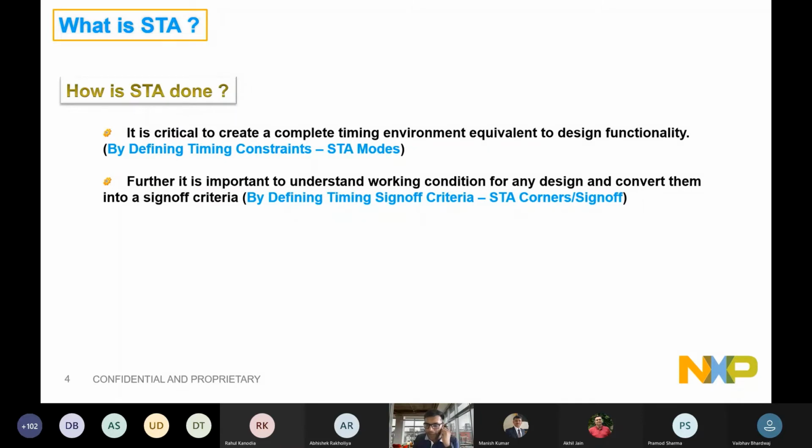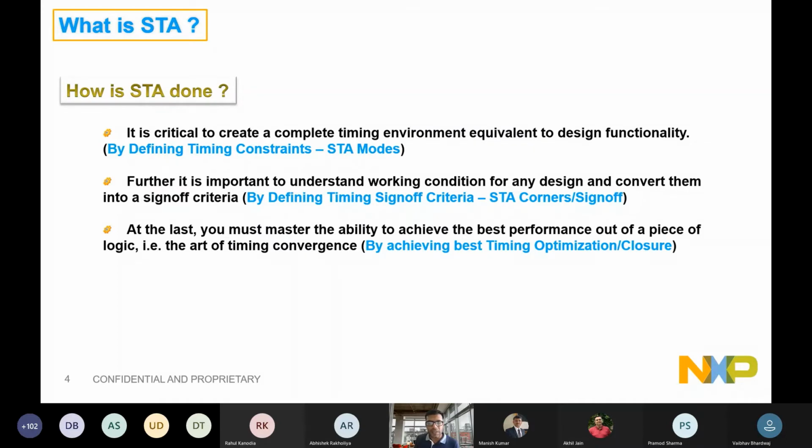And while we are simulating our environment, not only from the temperature conditions, as I explained, it could be the process conditions, under which condition the fabs are generating the silicon, and manufacturing their silicons. There will be some bad processes, there will be some good processes. So all those PVT conditions under which your chip is going to work will be modeled as a timing sign-off criteria that includes the corner definitions. So we will be calling those terms as corners, right? Timing corners. That defines the working condition of the chip.